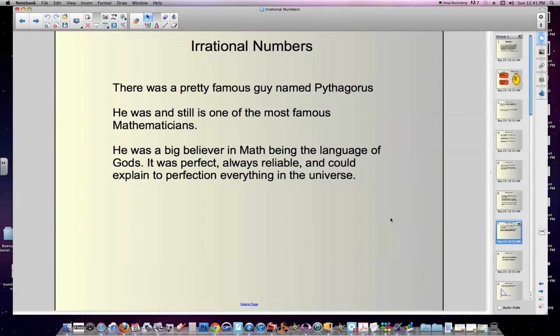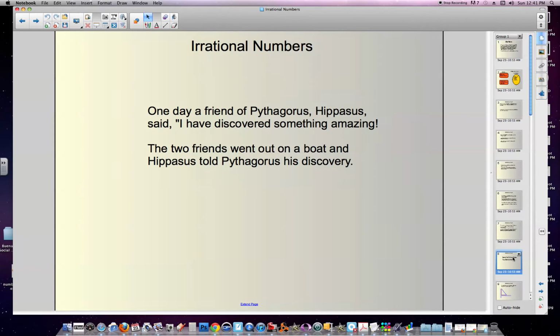So now, back 2,500 years ago, there was this pretty famous guy named Pythagoras, and he was a math dude, a pretty famous one, still is. And he was a big believer in math being the language of gods, because he believed math was perfect, and therefore that must be their blueprint, right? The reason that all of these things in nature are built on math is because it's God's perception of how things should be, and therefore it's perfect, and therefore math must be perfect.